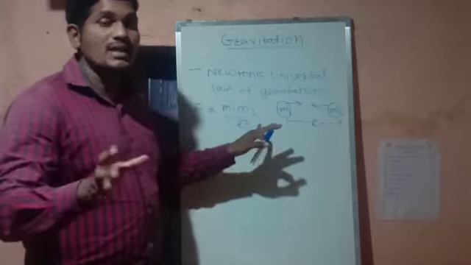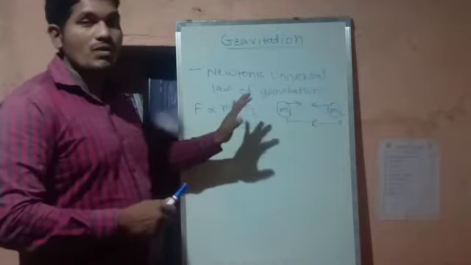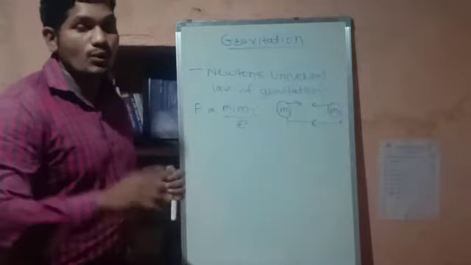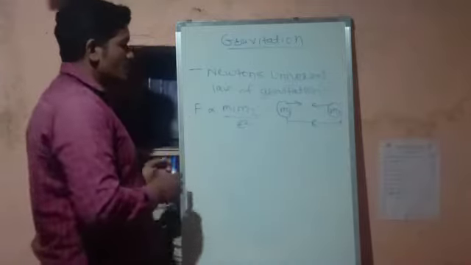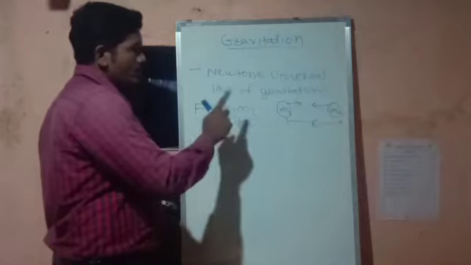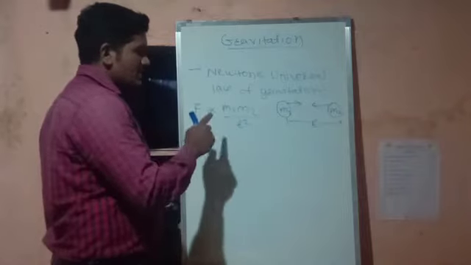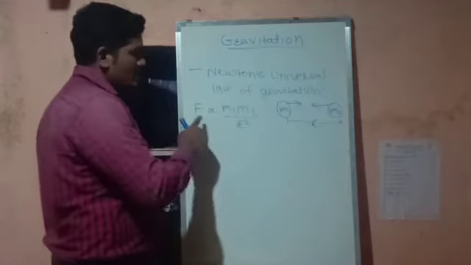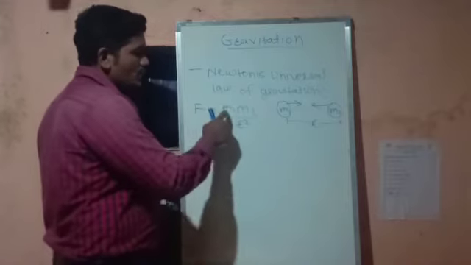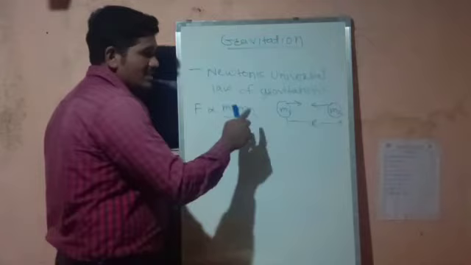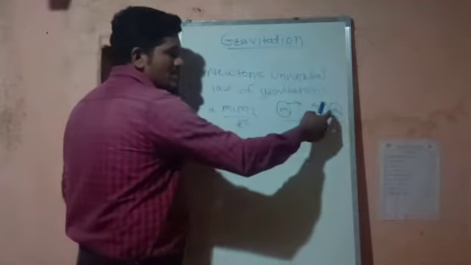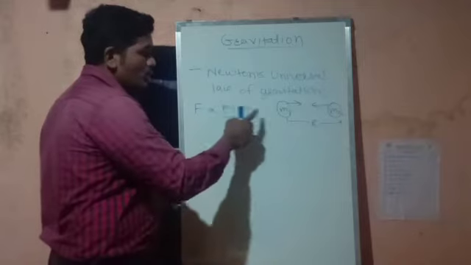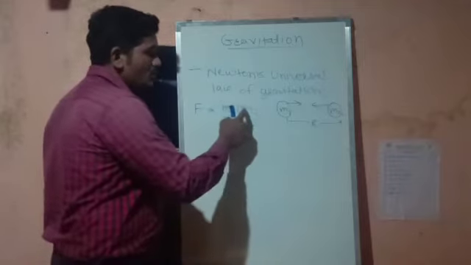So that statement I have written with the help of formulae, with the help of two cases. Now what are those two cases? Newton's universal law of gravitation states that the force of attraction between two masses is directly proportional to the product of their masses. I have considered m1 is the first mass, m2 is the second mass. So according to the law, there will be the product of masses, m1 into m2.